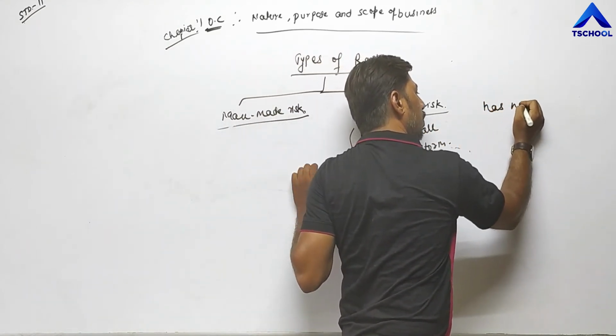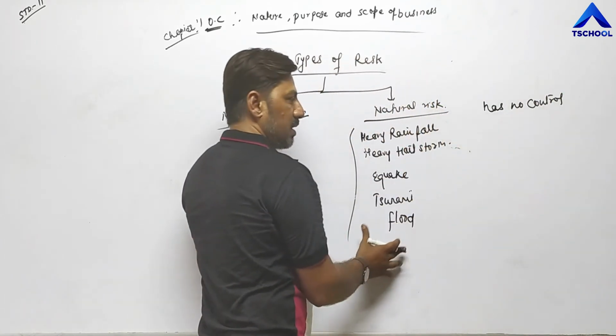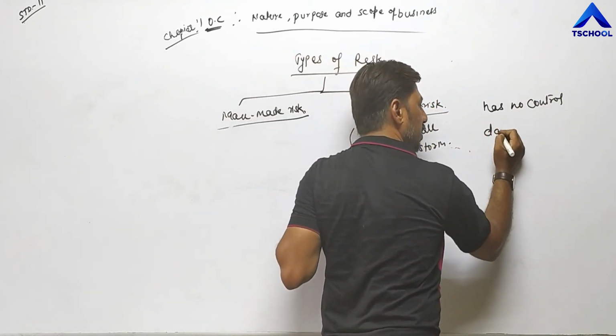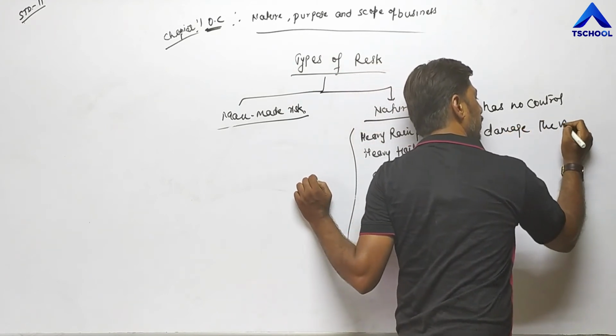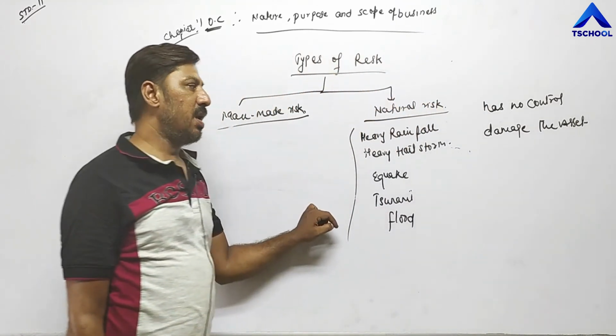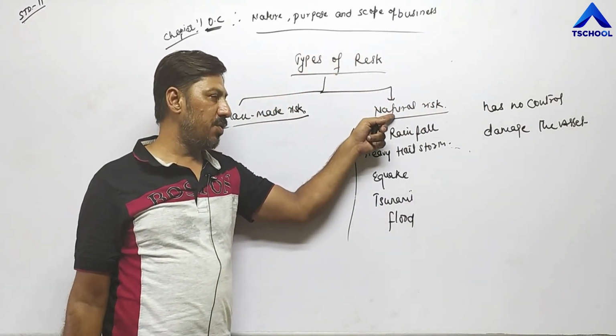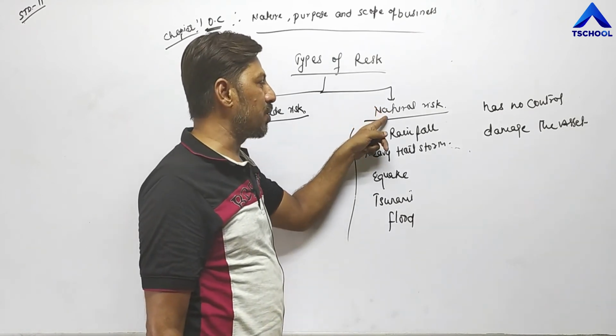This type of risk damages the property, damages the assets of the business unit, meaning it affects business negatively. So natural risks are those risks which are created by nature. This is also known as natural calamities.